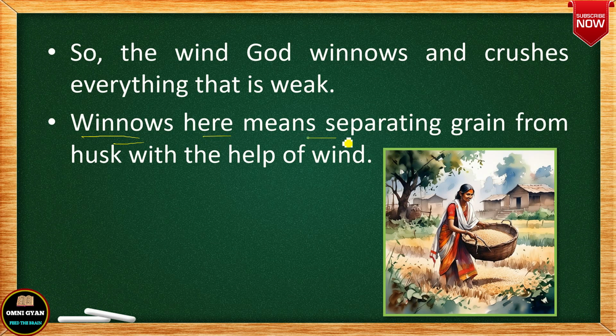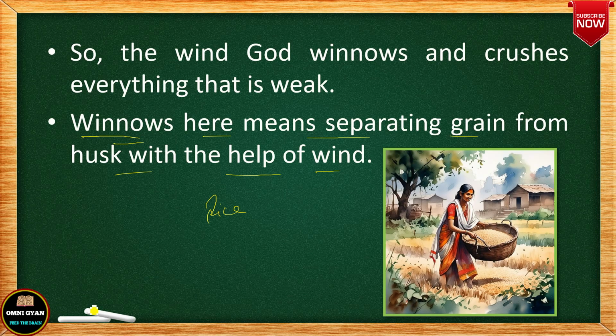Winnows here means separating grain from husk with the help of wind. So here you can see I have just provided a picture. Nowadays with the advancement of technology, this winnowing is done mechanically, but during earlier times, even now also in villages, women will be separating grain from the husk. Husk means the outer covering of the grain. Like rice, when it is first harvested from the paddy field, there are husks, an outer covering, and that outer covering is winnowed, okay, and wind will help in winnowing.